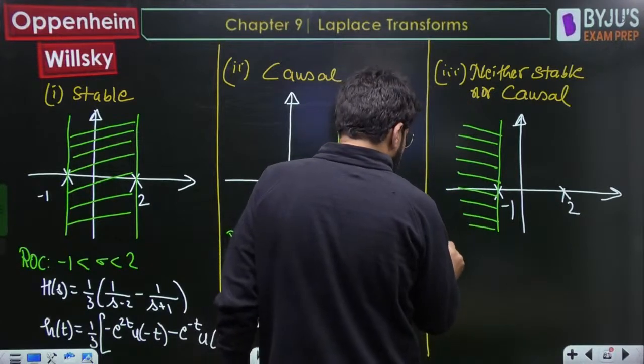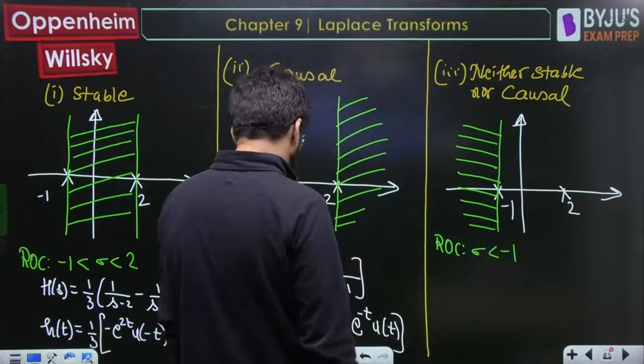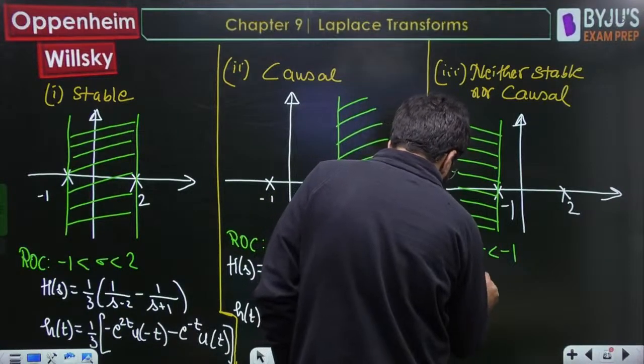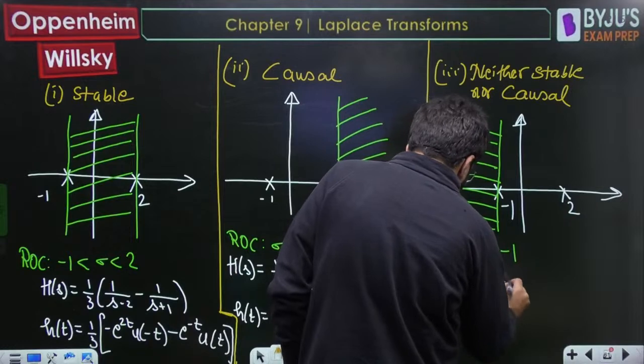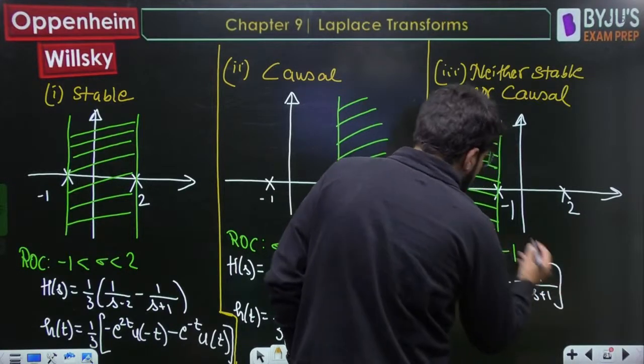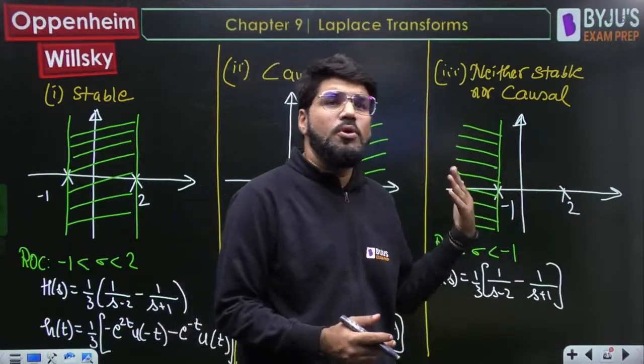So what is the next possible ROC? Sigma less than -1. Okay, now let me again write down the HS. 1/3 1 upon s minus 2 minus 1 upon s plus 1. If sigma is less than -1, automatically it is less than 2 also. So with respect to both the poles, it is less.